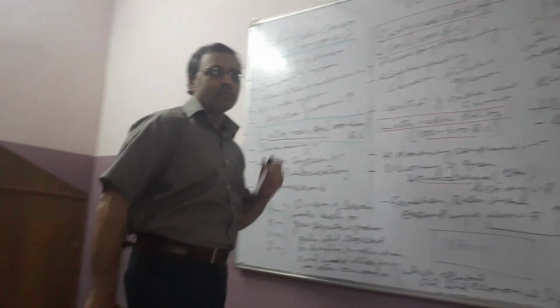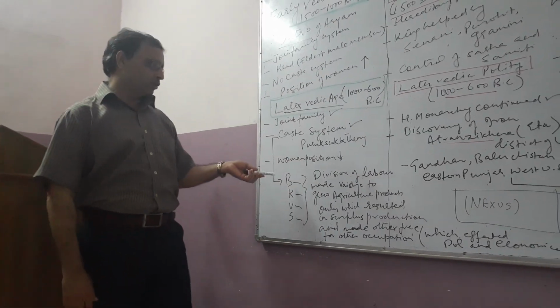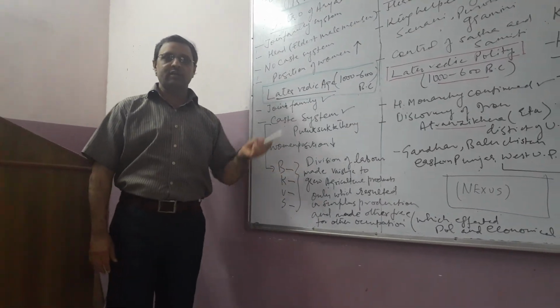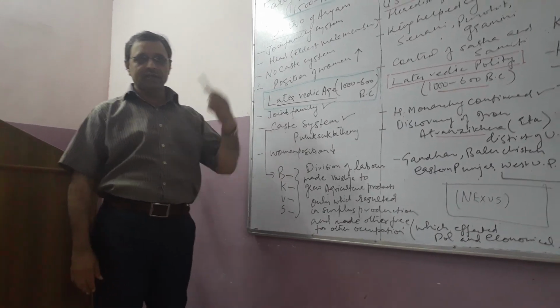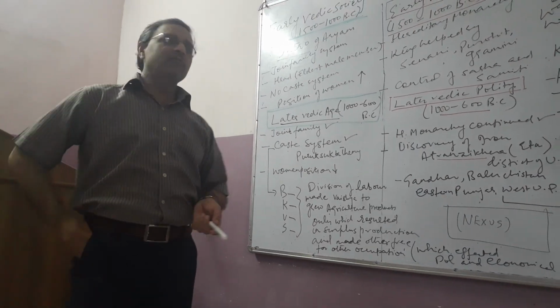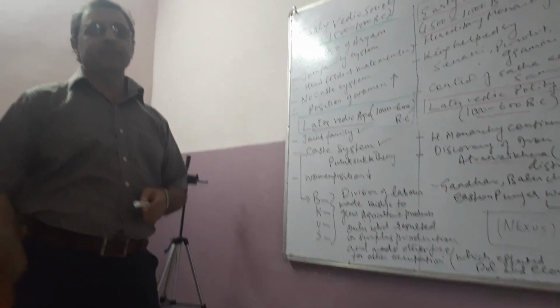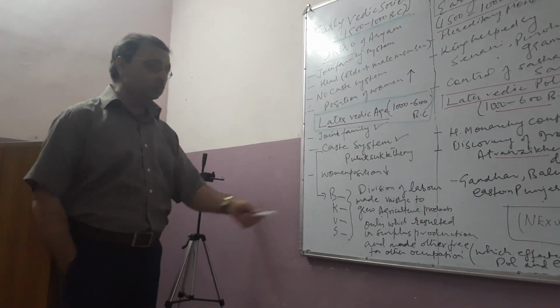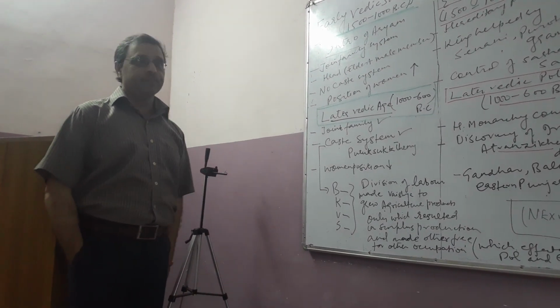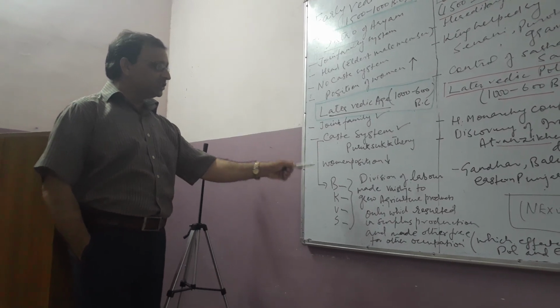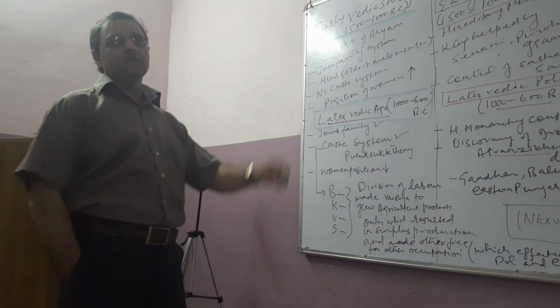Brahmans, as I told you, were supposed to do the work of teaching and preaching. Kshatriyas had to defend their territory, which in the later stages became the country also. Vaishyas were involved in agriculture and trade and commerce, and Shudras had to serve the other three. So that was the important change in the form of the caste system that emerged in the later Vedic age.